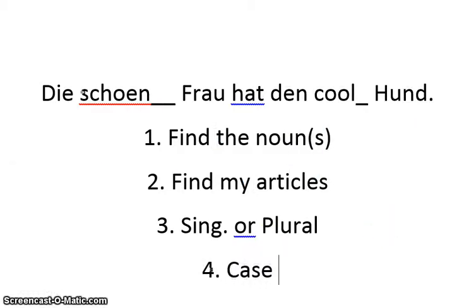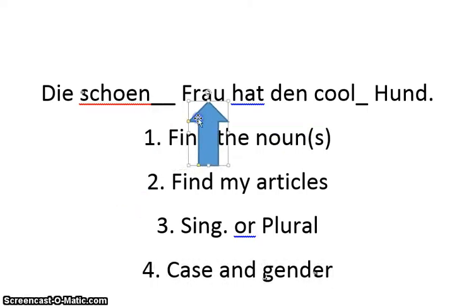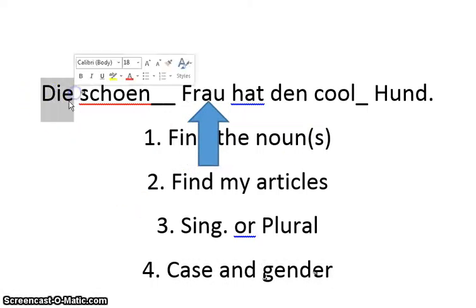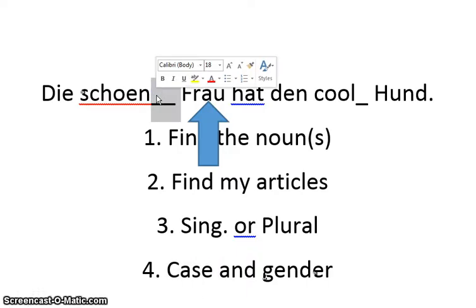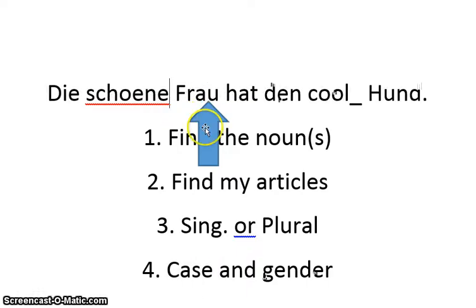And then the last thing is case and gender. So let's take this one at a time. Okay, so I got my noun Frau. I got my article die. I know that it's singular. Okay, who has the dog? The Frau. So she's the subject. So she's in the nominative case. And then Frau is a feminine word. So I'm going to go to nominative, feminine, and I'm going to have an E ending.